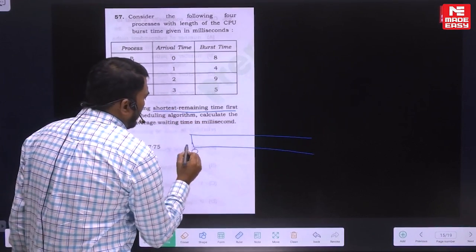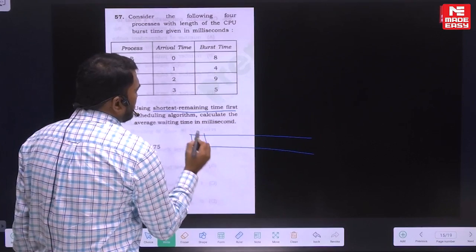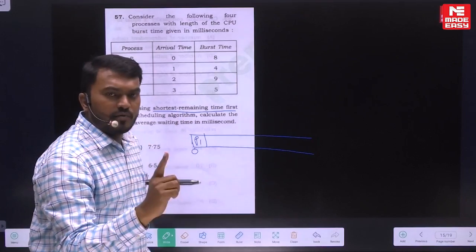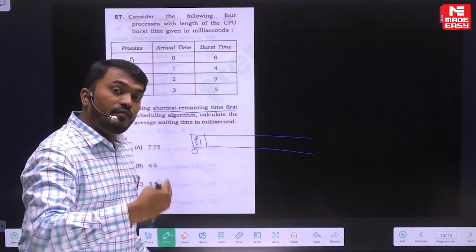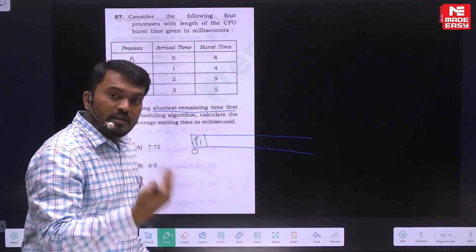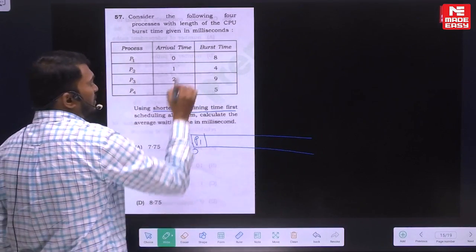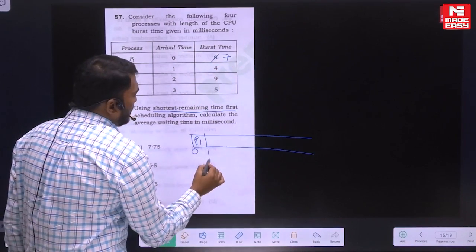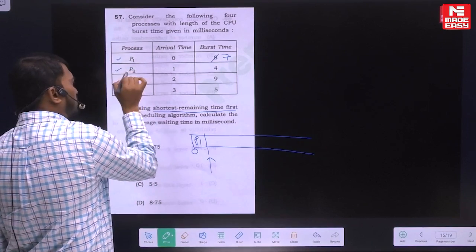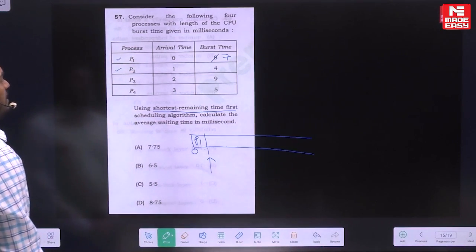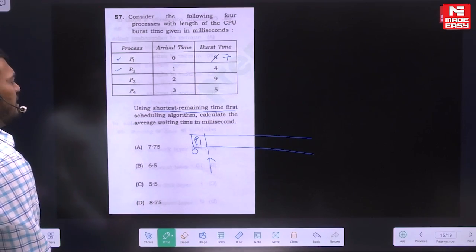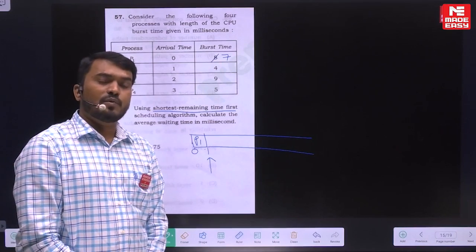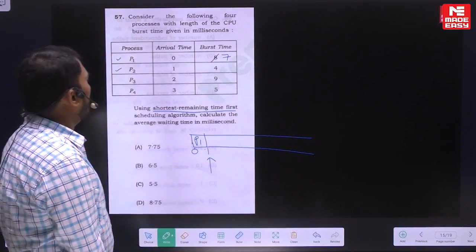Now understand here, time always starts at 0. At time 0 only P1 is there, so first start with P1. P1 requires 8 units of time, but you will execute only 1 unit, because in SRTF, for every 1 unit of time, you need to identify who is the shortest job. So execute only 1 unit, and the remaining time will be 7. By time 1, do you have any other process available? Yes, P2 is also available. See the arrival time here, 1. By time 1, P2 is also available. So now you need to compare P1 and P2. Who is the shortest job?